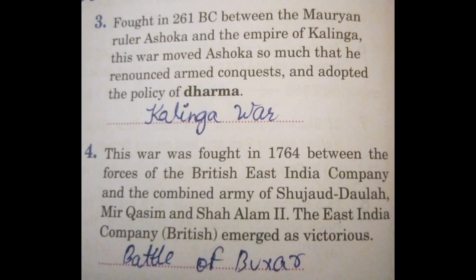Fought in 261 BC between the Mauryan ruler Ashoka and the Empire of Kalinga. This war moved Ashoka so much that he renounced armed conquest and adopted the policy of Dharma. The answer is the Kalinga War.